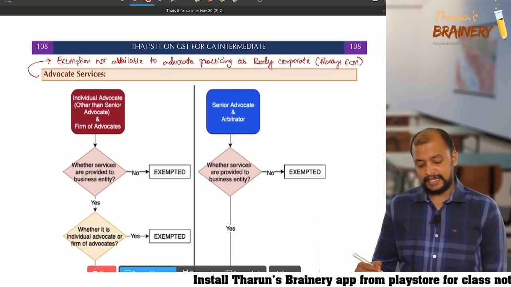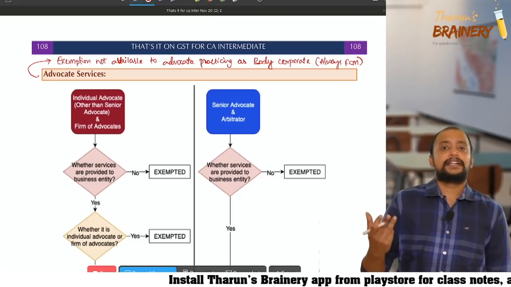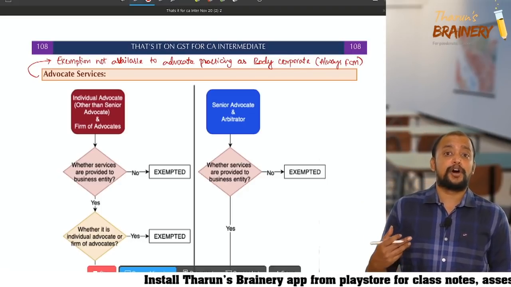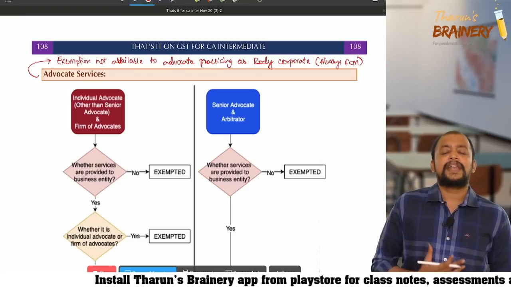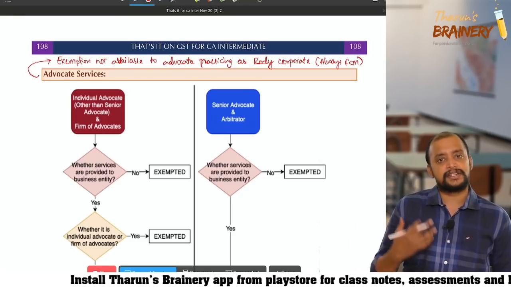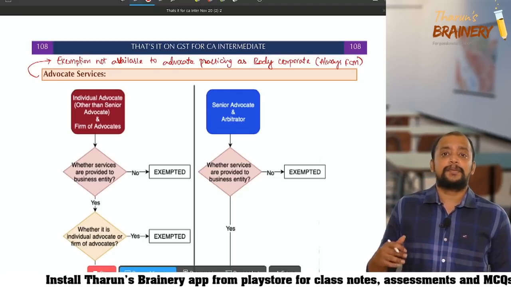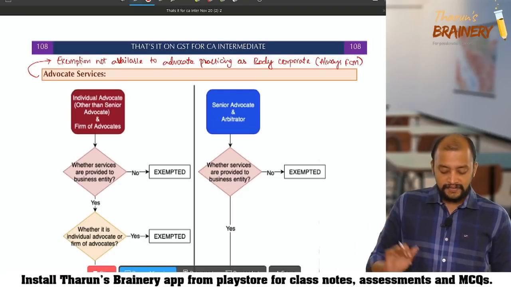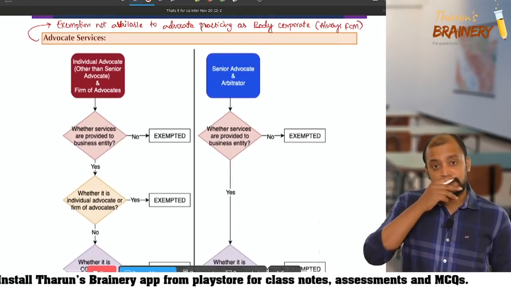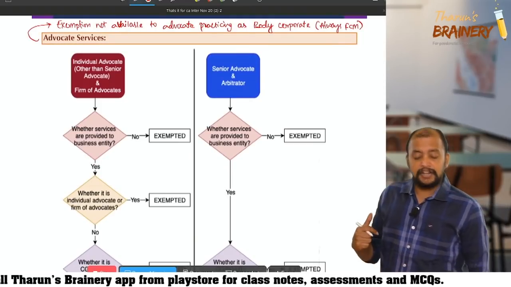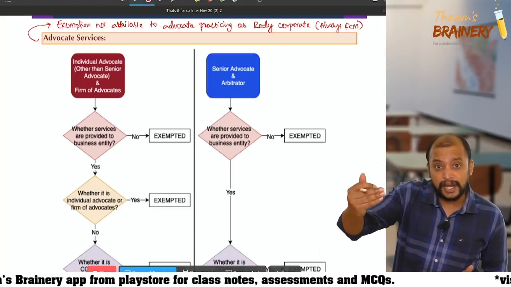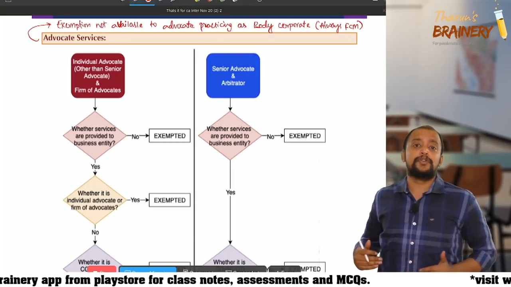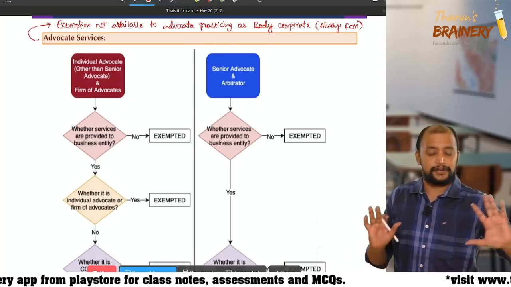Then who will pay GST? That advocate who is practicing as a body corporate, which means a company of advocates. Mainly they provide consulting services, that is taxable, and it will be taxable under FCM. Whereas for individual advocate other than senior advocate and firm of advocates, we have few exemptions. Then for senior advocate and arbitrator, we have few exemptions. Now we will try to understand.